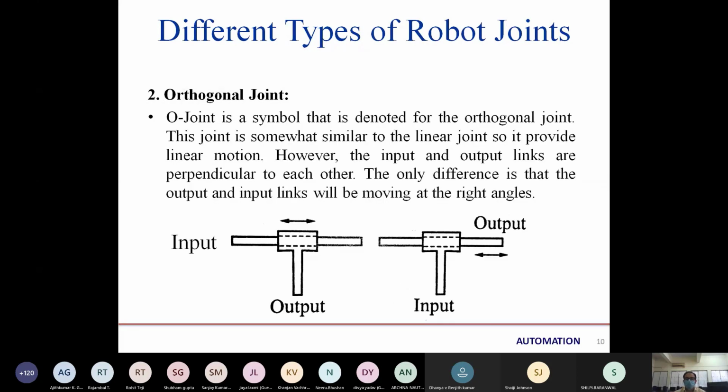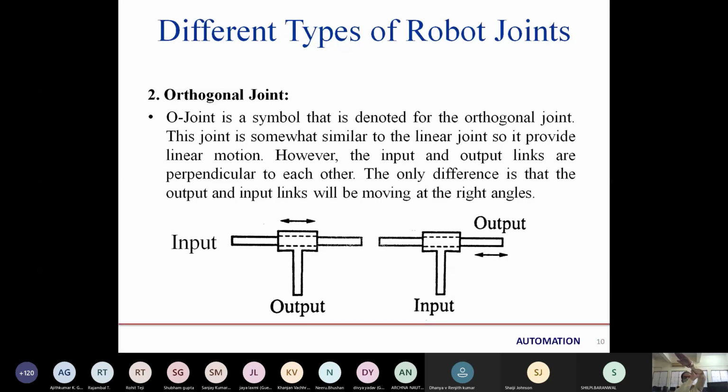Next is orthogonal. That means the input and output are connected perpendicular to each other. Like we have one link, we have another link. Now it is moving linearly. So it will be called an orthogonal joint, in which the input is perpendicular to the output joint. So the output joint will move in linear motion.